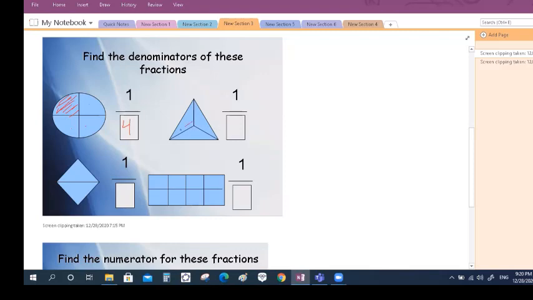Here also, I colored one part. So 1 over how many equal parts? 1, 2, 3. 3 equal parts. Here, I colored one part, 1 out of 2, so 2 equal parts. I will count here how many equal parts. 1, 2, 3, 4, 5, 6, 7, 8. 8 equal parts, and I colored one part only. So now we know how to write a fraction. And what is the meaning of fraction? It's a part out of whole.